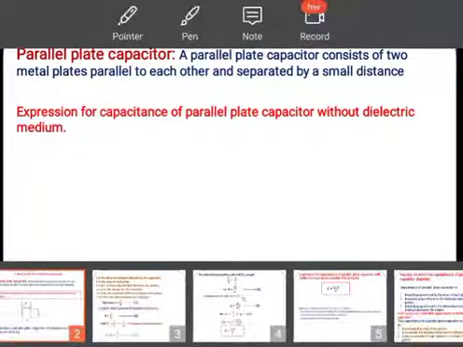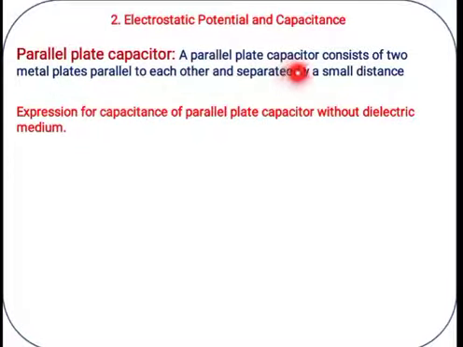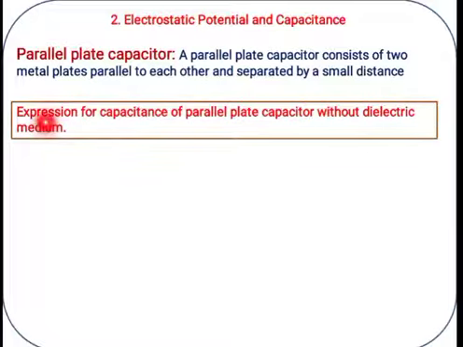Let us understand first what a parallel plate capacitor is. A parallel plate capacitor consists of two metal plates parallel to each other and separated by a small distance. Metal plates means definitely conductors. So two conductors aligned parallel and separated by a certain distance are called a parallel plate capacitor. Based on this, we are going to learn a small derivation: the expression for capacitance of a parallel plate capacitor without a dielectric medium.